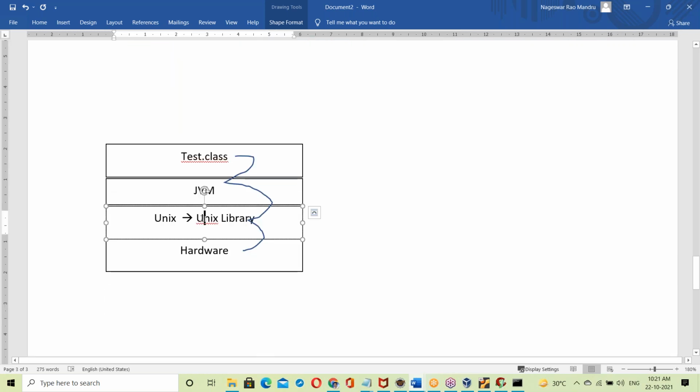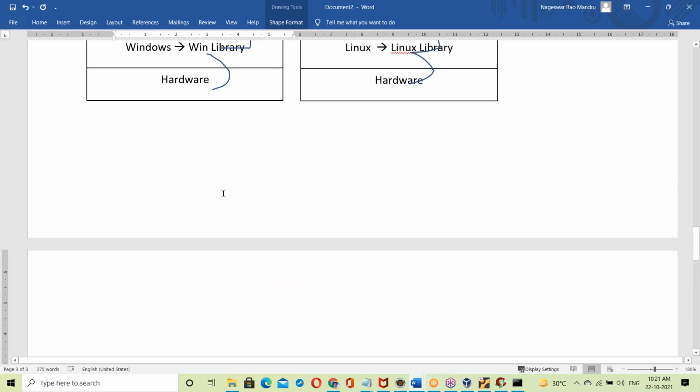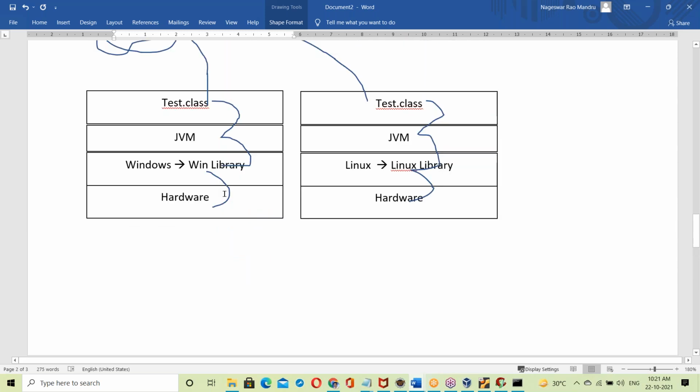If the OS is Unix, it links to the Unix library. So the JVM takes care of that. The same .class file runs on different platforms. This is nothing but platform independence. The same .class file runs on different platforms, and we need not change any code, because of the JVM.